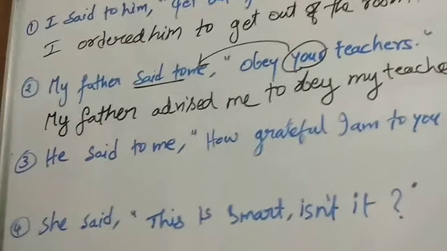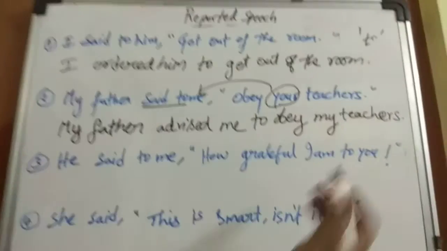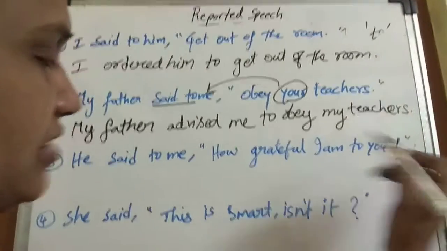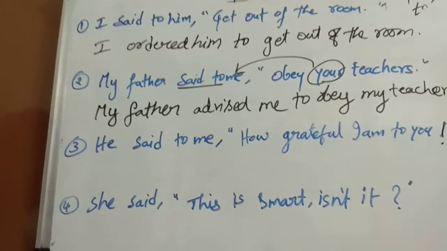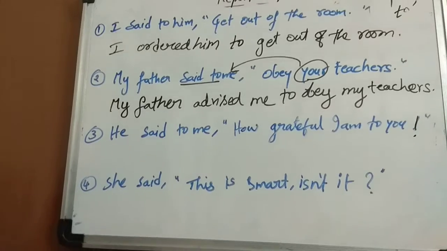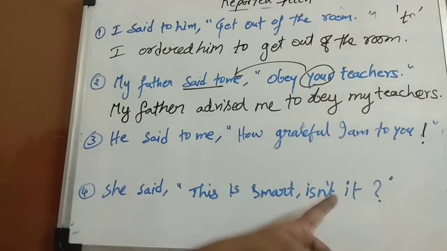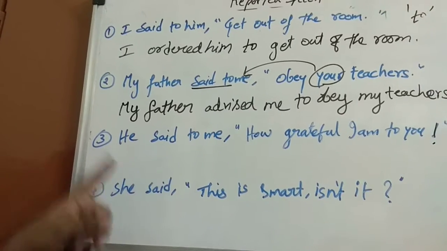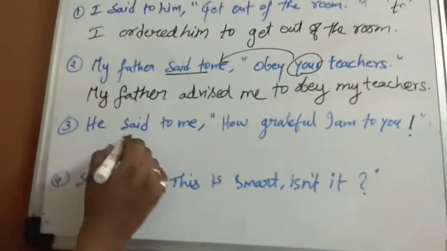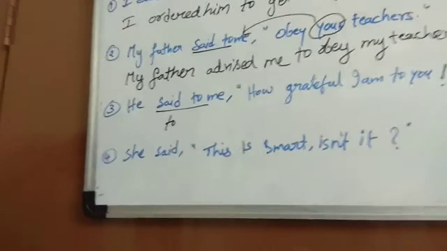Okay. Now he said to me, how grateful I am to you. What kind of sentence is this? Exclamatory sentence. You can see it by the exclamatory mark at the end. Now how do we change exclamatory sentences? He said to me, how grateful I am to you. The answer would be, he told me that. As usual, said to changes to told or exclaimed, we can say.